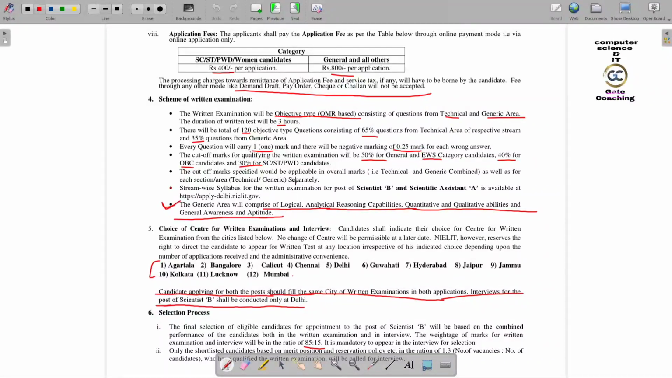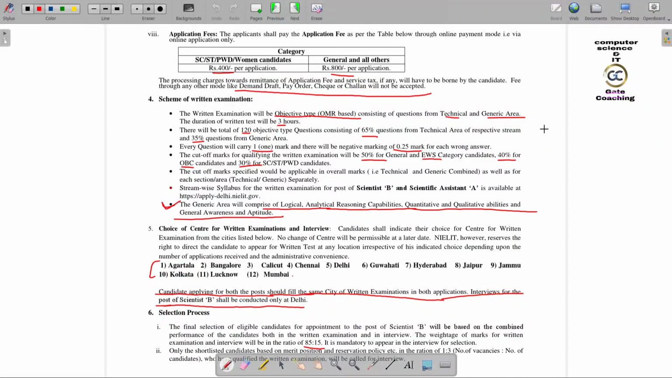So the written examination, as I have told you, is objective type, and it is going to have a technical and a generic area. The duration of the written test is 3 hours. Now I will tell you what the generic area is. The technical part is almost like the GATE syllabus. I will also upload the syllabus and show you, and it is even in the description.